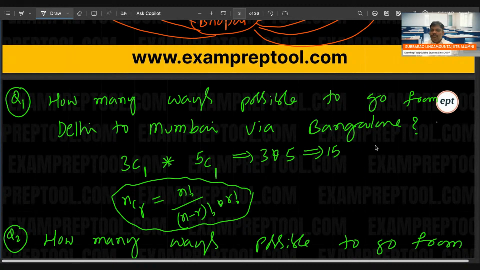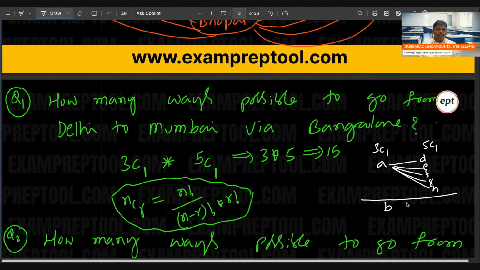In the 3C1, take A. In the 5C1 take 5 possible. So A followed by, you can take here D or E or F or G or H. Like this, one more, in the 3C1 you can take B also, same 5 possibilities will come, followed by C, again 5 possibilities will come.